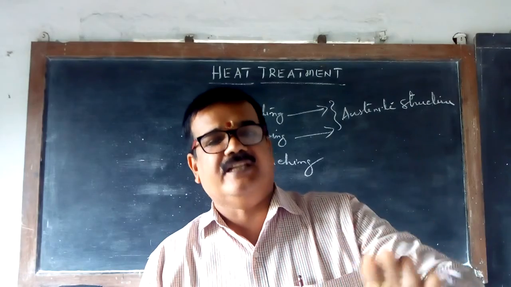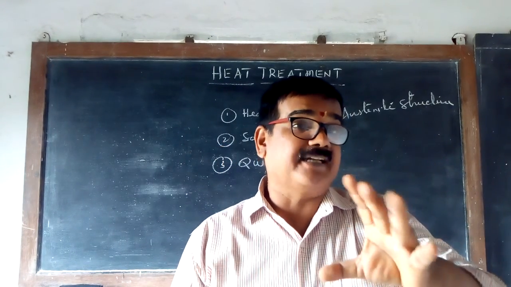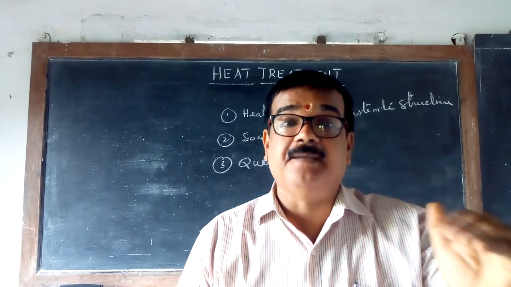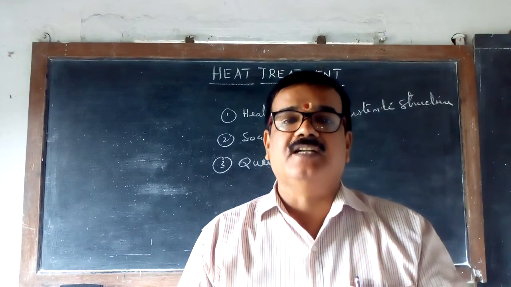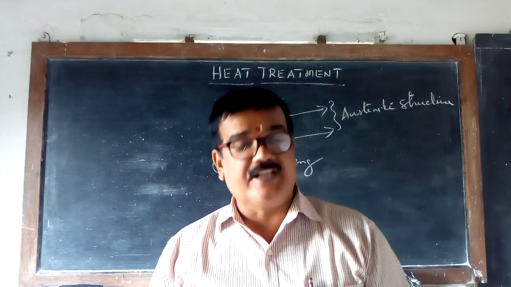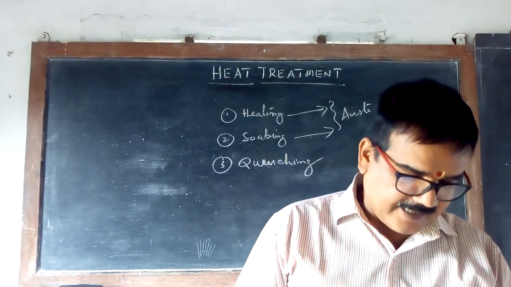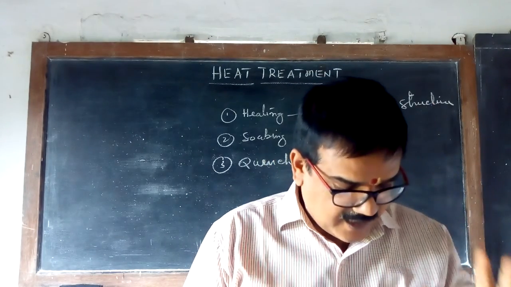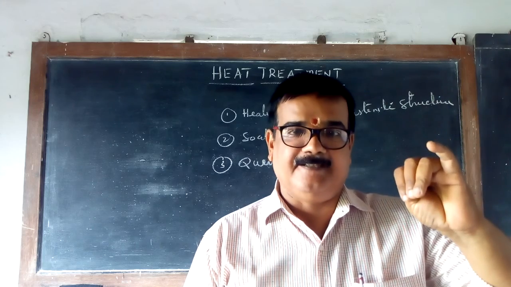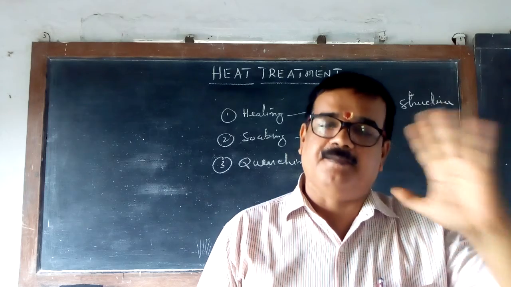Now, when you do these three things, certain properties change in the steel. That change of property by heating and cooling is called heat treatment. Which are the heat treatment processes? Just go through the book, you will understand. There are four processes: hardening, tempering, annealing, and normalizing. First we will discuss hardening.